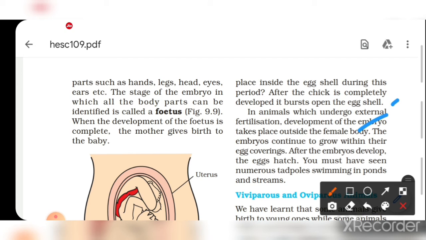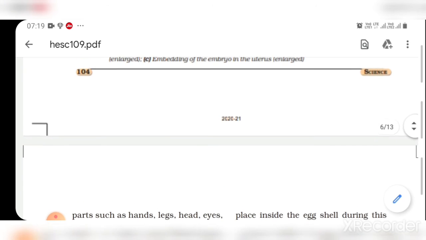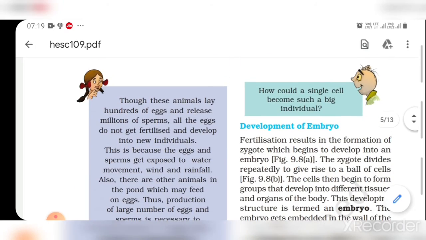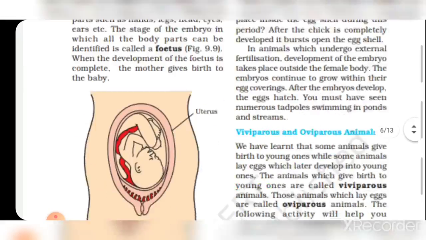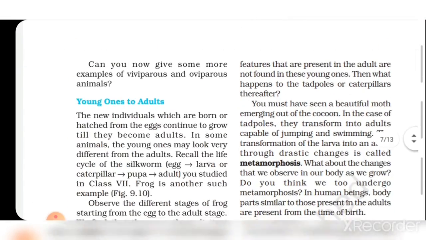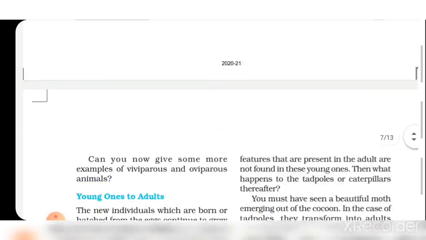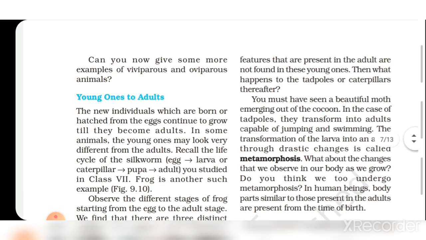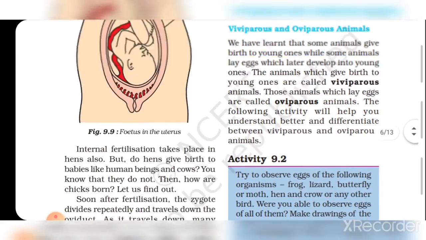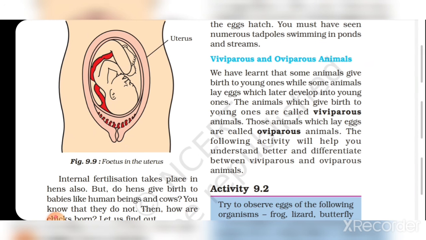Okay, today we have to discuss about the development of the embryo, how to develop child in embryo. Okay, now in the next lecture we studied about the asexual reproduction and the young ones to the adults and the viviparous and the oviparous animals, which is called the viviparous and which is called the oviparous animals.